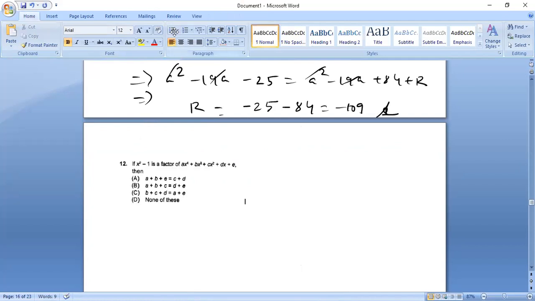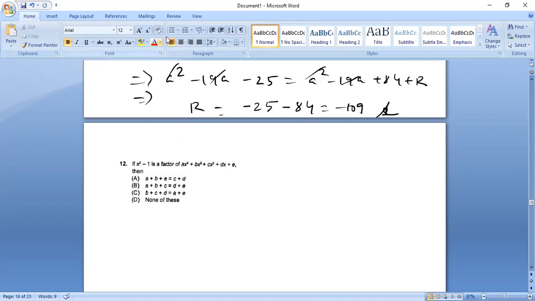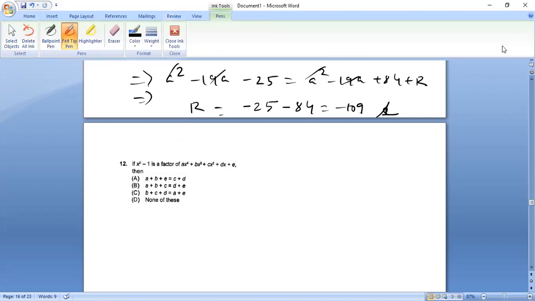So question number 12. x square minus 1 is a factor. That means x plus 1 whole into x minus 1 is equal to 0.